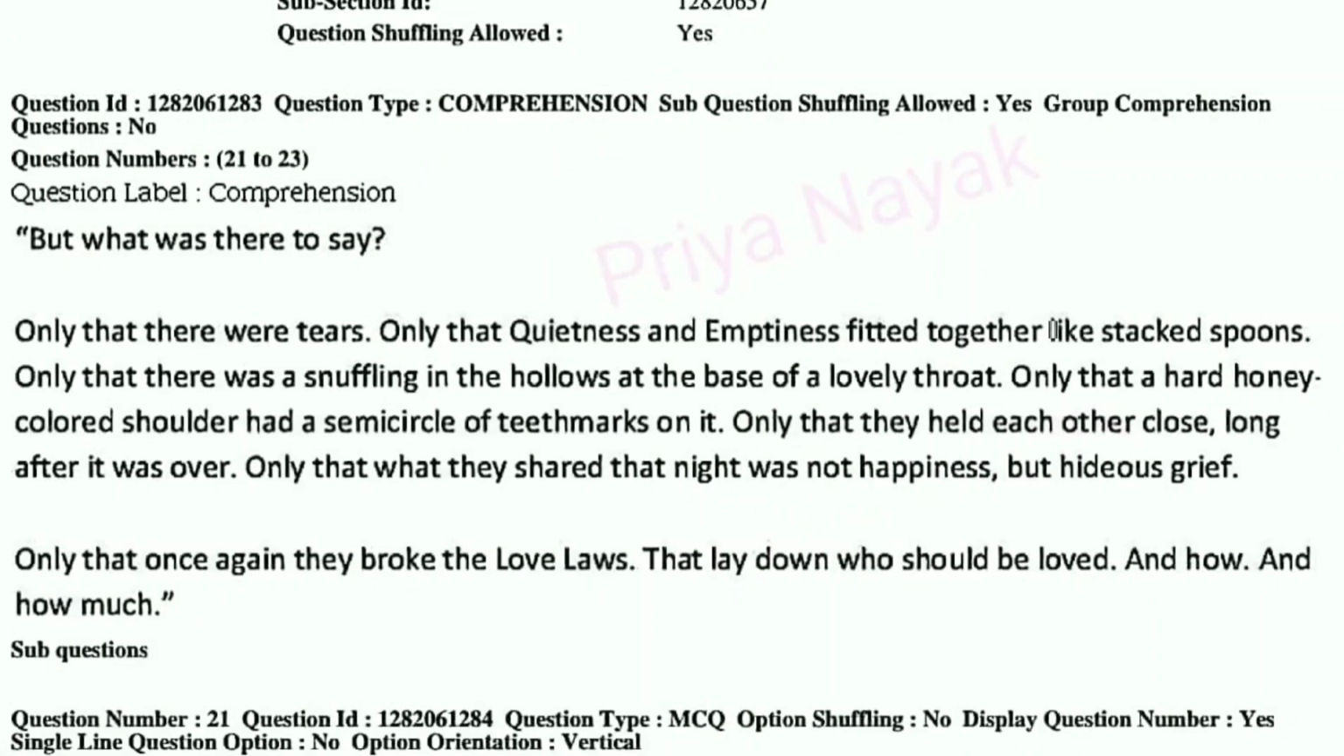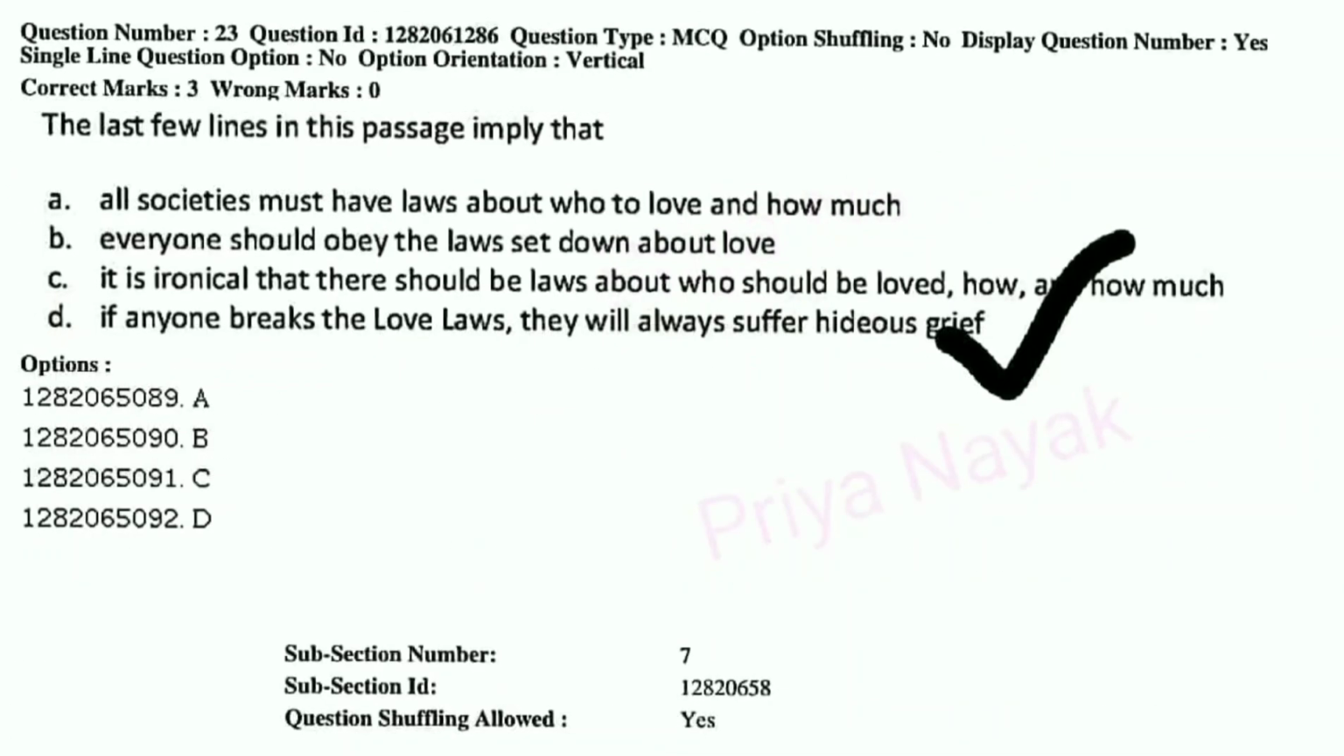Okay, so the last line. Only that once again they broke the love laws that lay down who should be loved and how much. Here, they is used for the people in the passage who broke the love laws, and now just read the last second line, which will tell you that it resulted in hideous grief. So here the right answer is option number D. If anyone breaks the love laws, they will always suffer hideous grief.